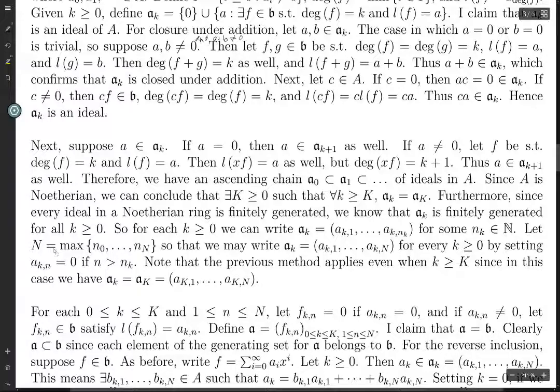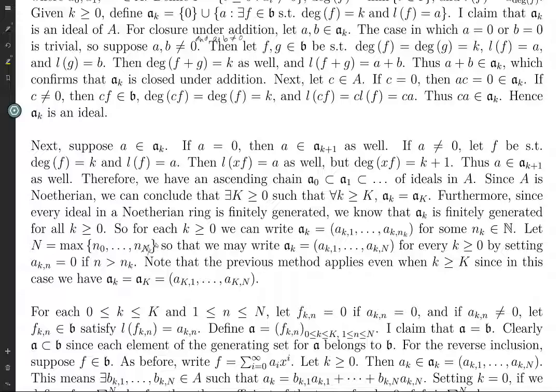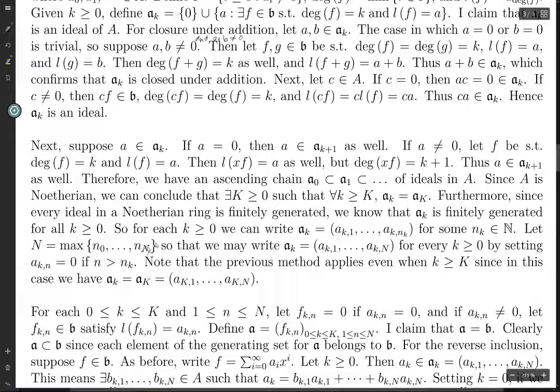Choose capital N as the max of n_0 through n_K. Should be n_k. These indices, that's one of the problems with this proof. It's not really understanding what to do that's hard, it's writing it out, because there are so many indices that you need to keep track of. So this is n_0 through n sub capital K. So we can write a_k as generated by a_{k1} through a_{kN} for every k greater than or equal to 0.